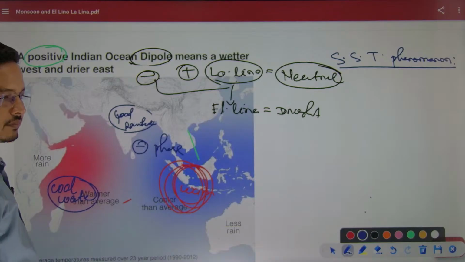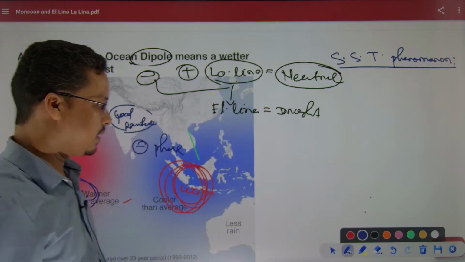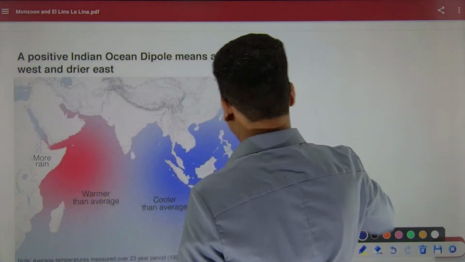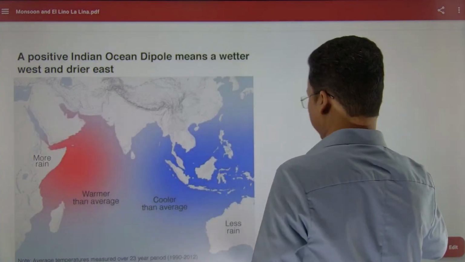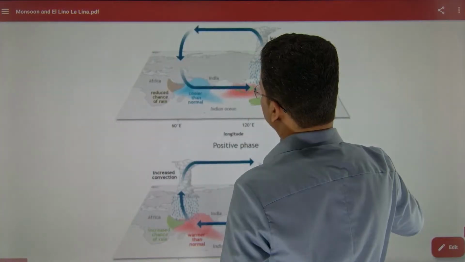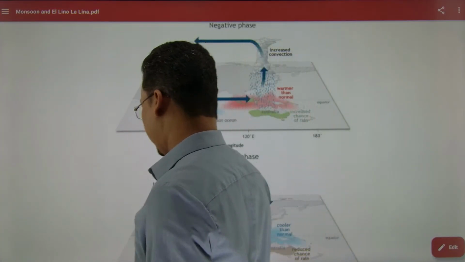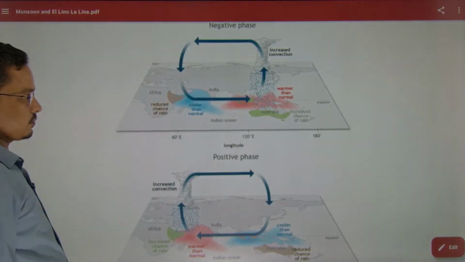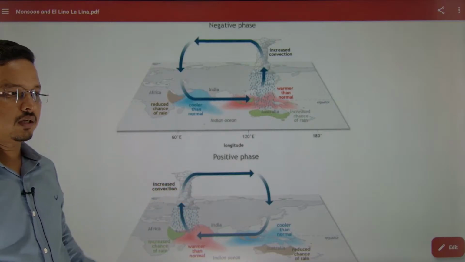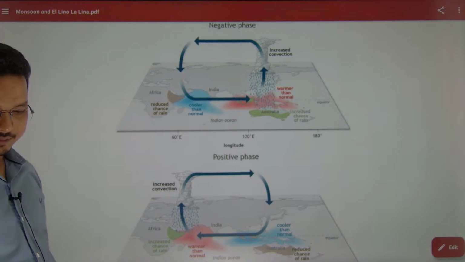This is how you have to remember the things. Here you can see the negative phase and the positive phase of the Indian Ocean dipole. This is the negative phase, and this one is the positive phase.